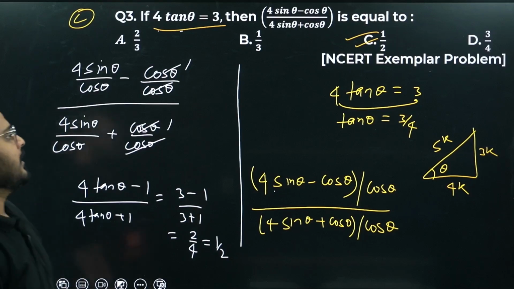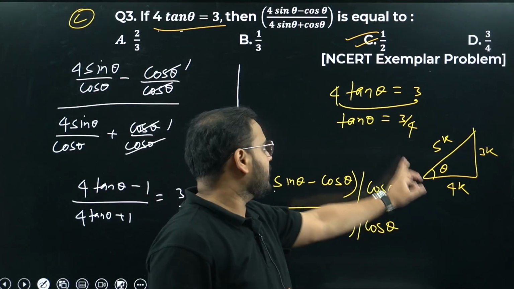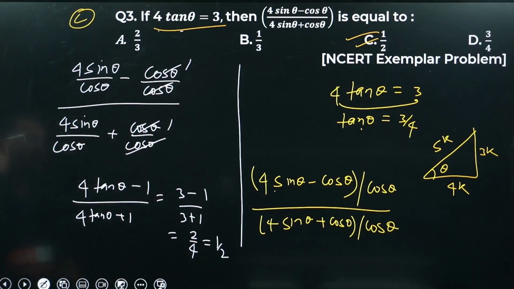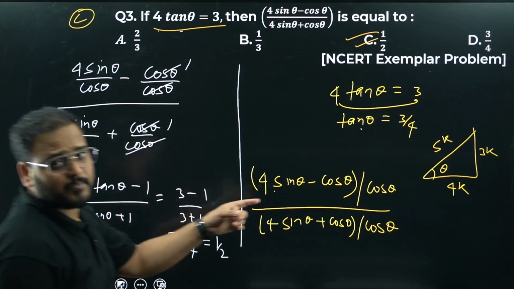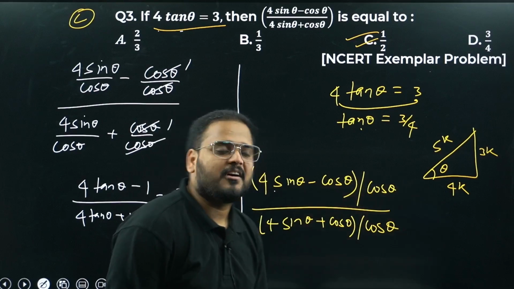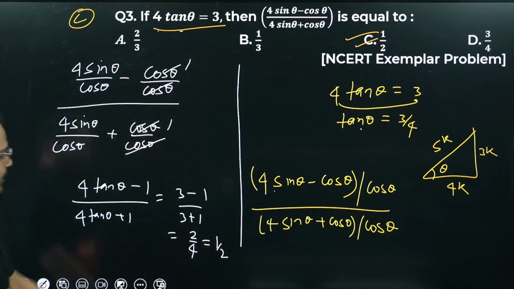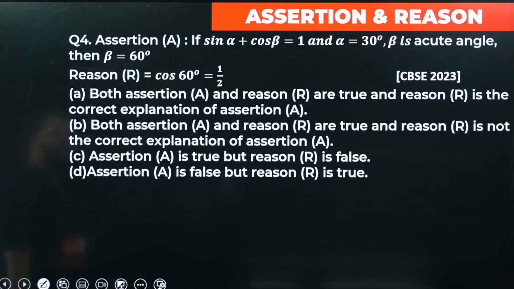No, sir. Either use this property from here using tan theta as 3 by 4, or use this directly, getting the answer to be 1 by 2. Both approaches will give you the same result. Find sine and cos from here and get this answer to be equal to 1 by 2. Okay, again method 2 is simpler.